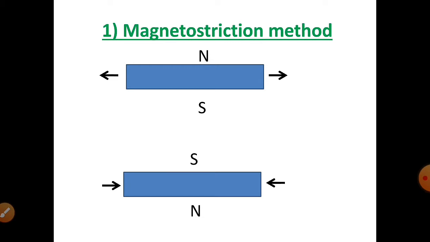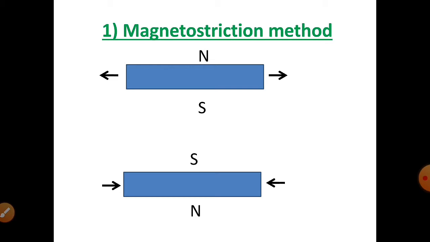It's a phenomenon where when a metal rod is placed in a magnetic field, its dimensions change. So the blue portion is a metal rod. When placed in a magnetic field with a polarity north-south, it shows extension in length.